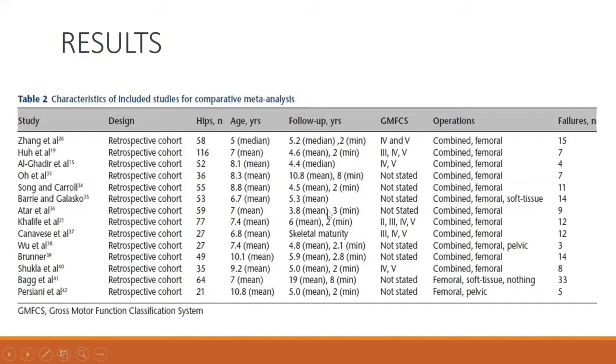Here we can see that they could not find any study which reported Botox versus any other treatment for subluxation or dislocation, and all the operated patients were almost GMFCS 4 and 5. None of the earlier, like GMFCS 1 and 2, were included in the studies.